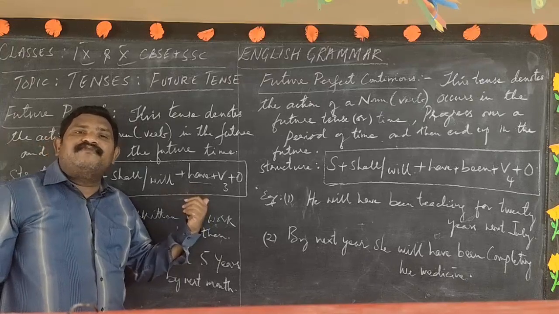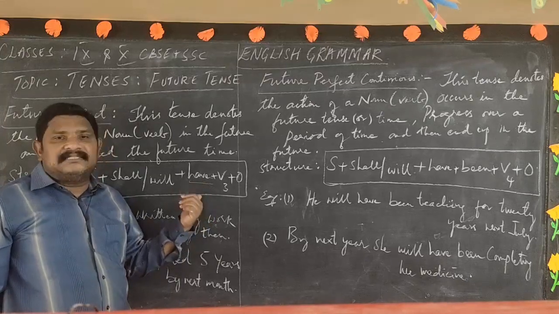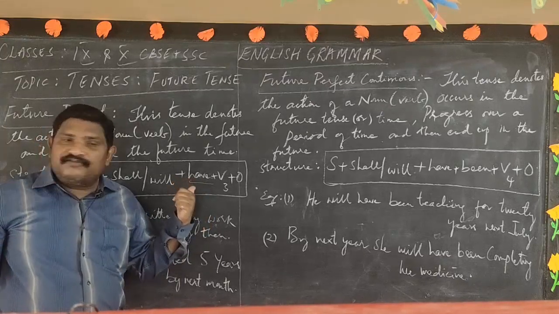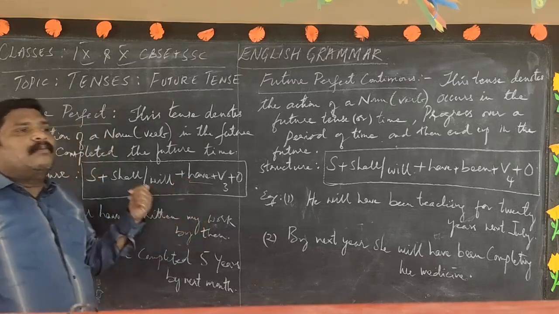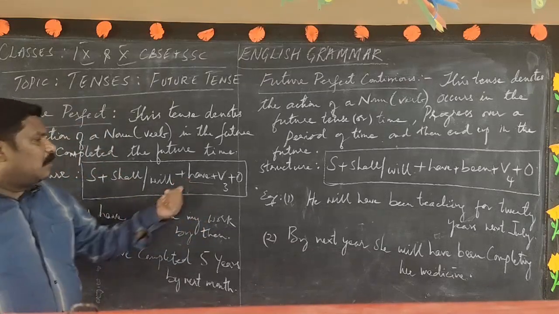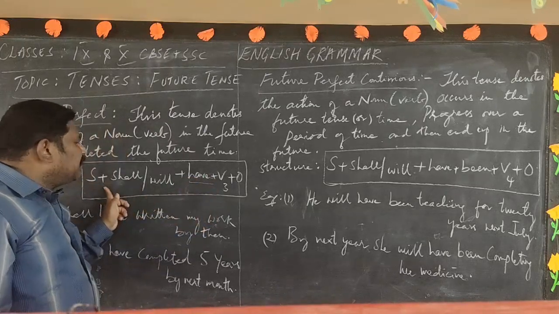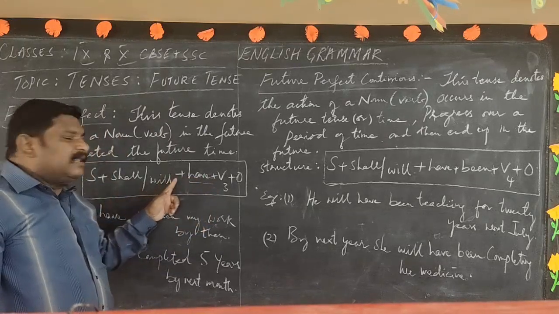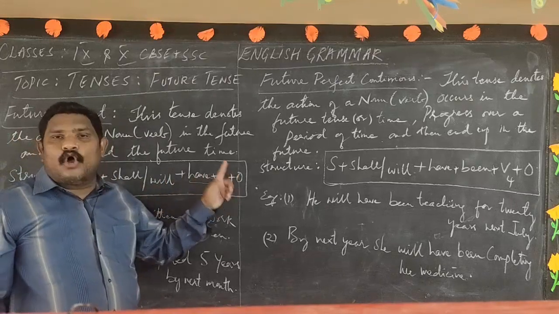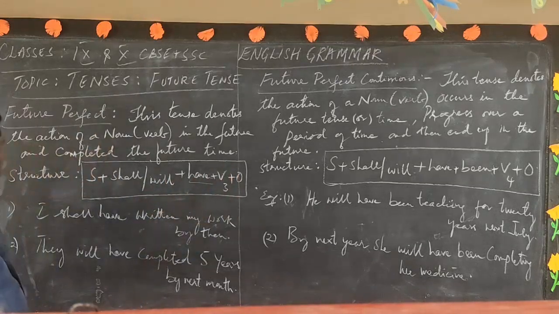What is the verb of the third form? It is the past participle. The verb of the first form is present tense, the verb of the second form is past tense, and the verb of the third form is the past participle. So subject plus shall or will plus have plus V3 plus object. That's it. Now let us cite some example sentences.